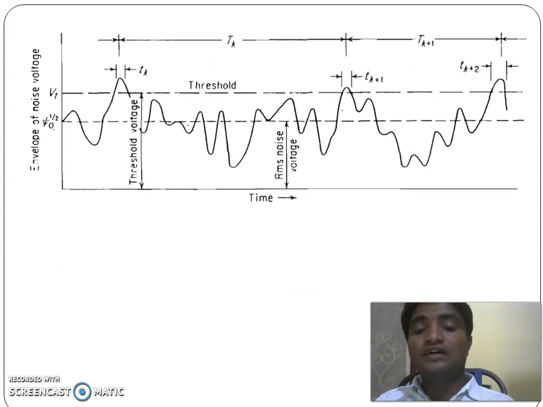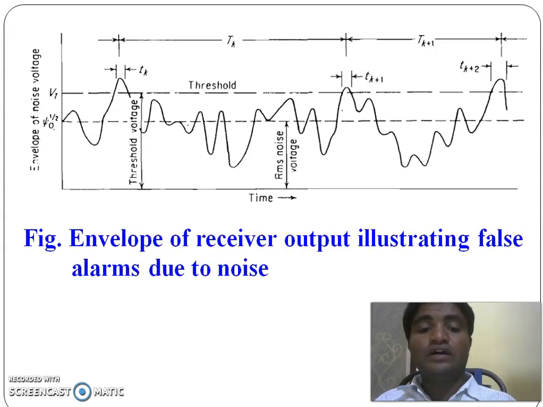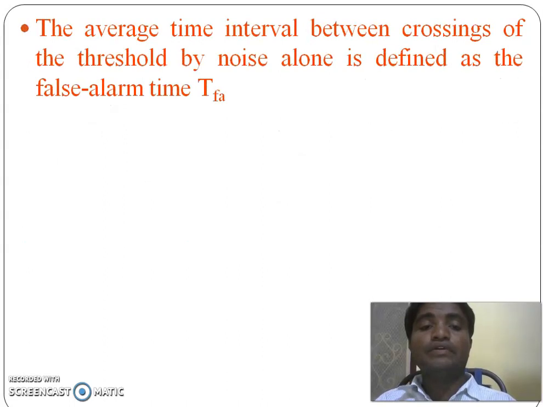And this is the output waveform at the radar receiver output. We are going to define another definition, false alarm time.